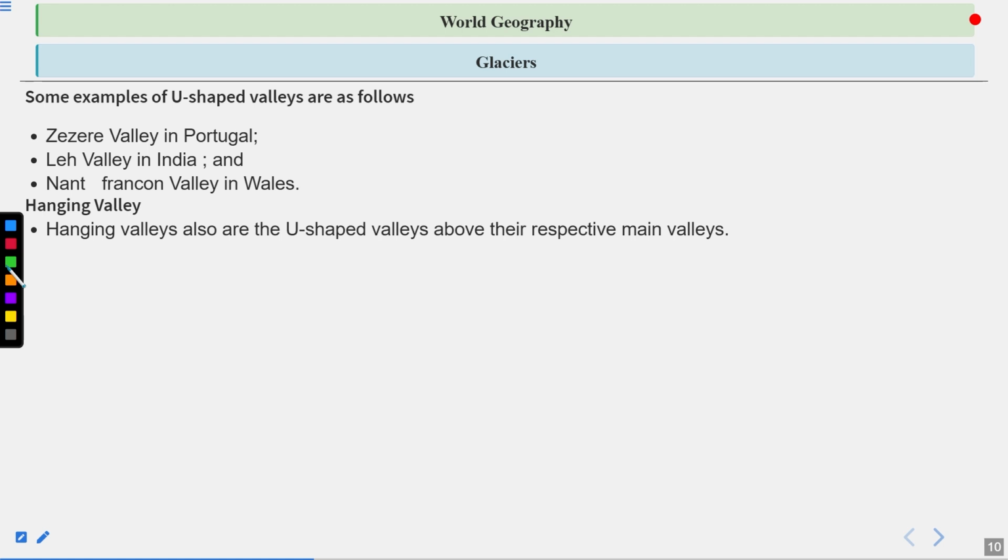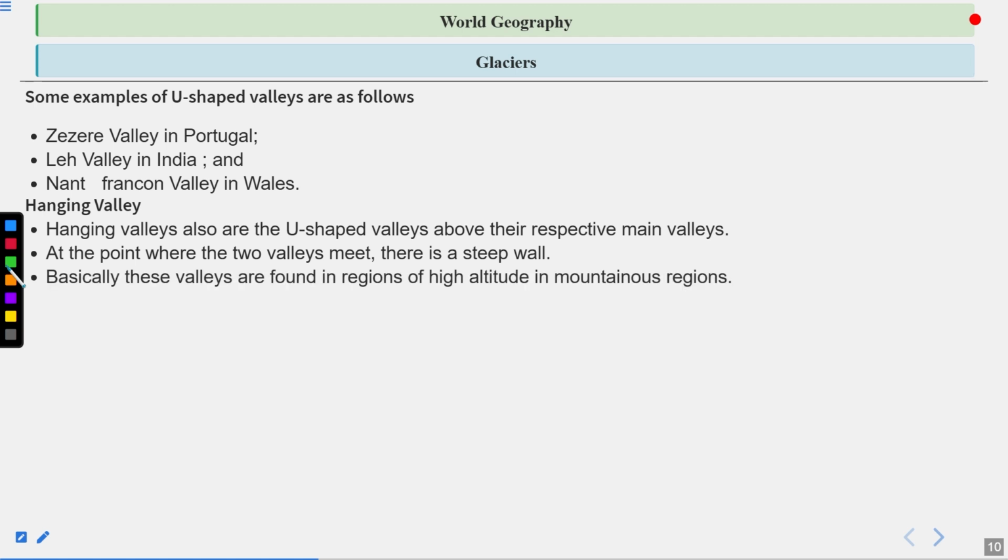Hanging valleys. Hanging valleys also are U-shaped valleys above their respective main valleys. At a point where the two valleys meet, there is a steep wall. Basically, these valleys are found in regions of high altitude in mountainous regions. Hanging valleys are natural crevices through which rivers flow.